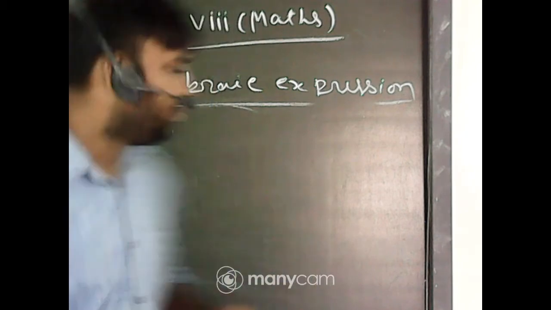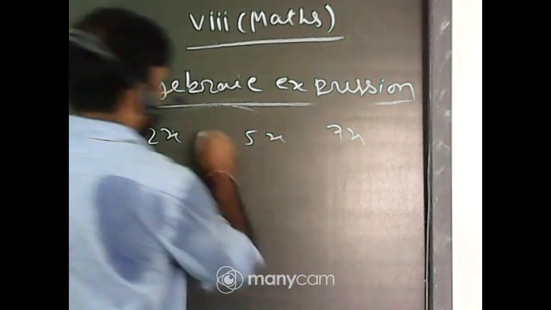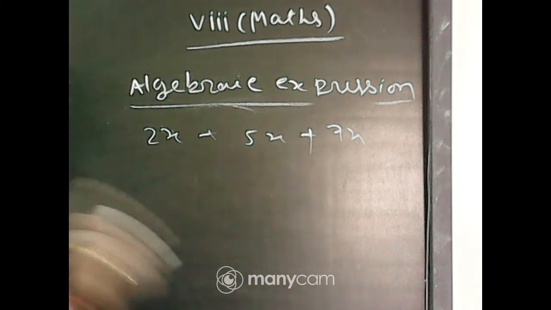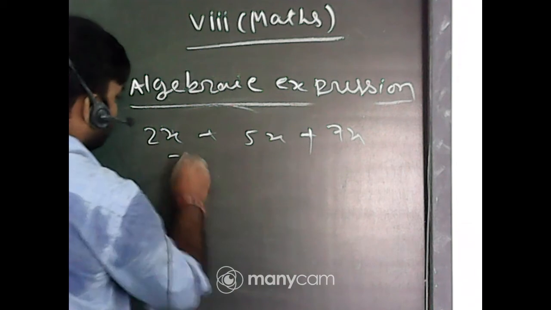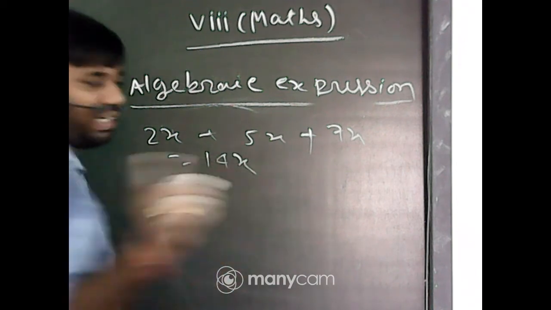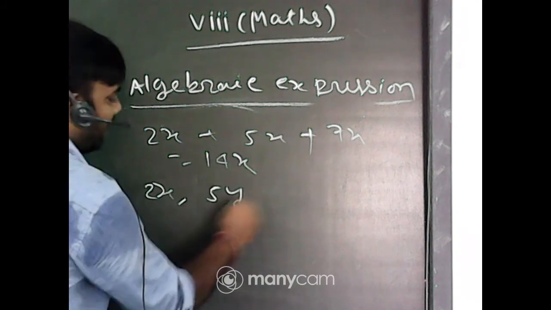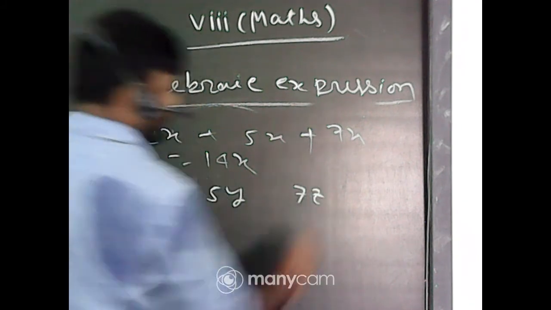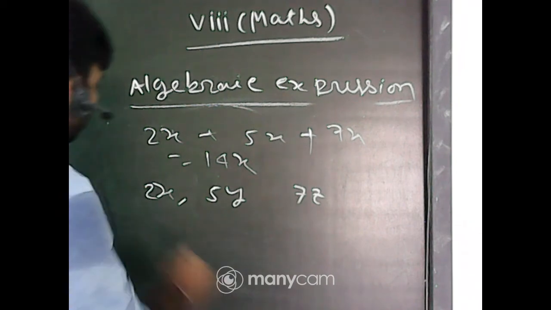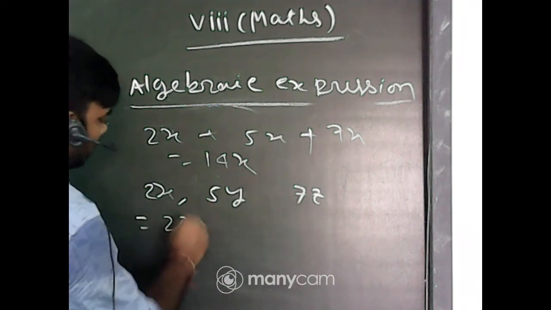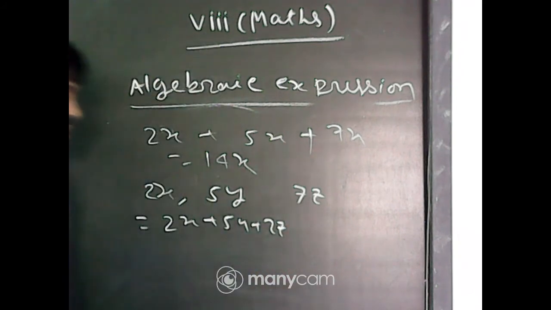For example, 2x, 5x, 7x. You can add this, and you can say, sir, it is 14x. You can express it in one term. But if it is given 2x, 5y, 7z, you cannot add it and cannot express it in one term. You can say the sum of these terms is 2x plus 5y plus 7z. Okay, got it?